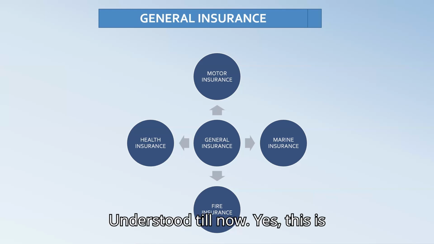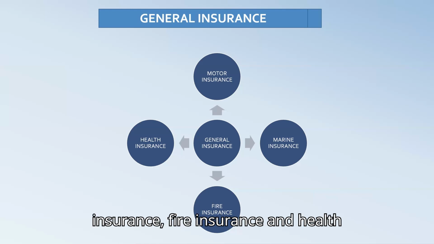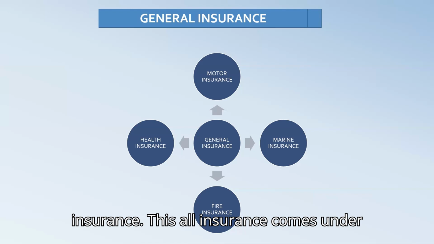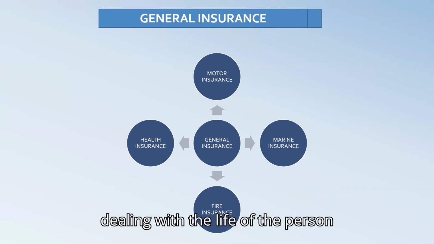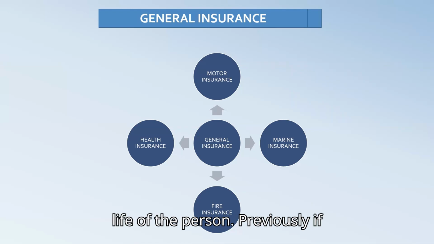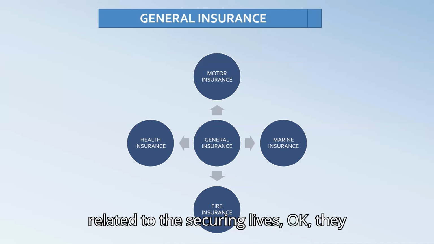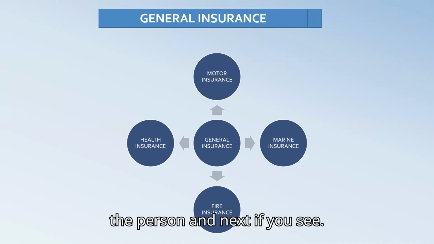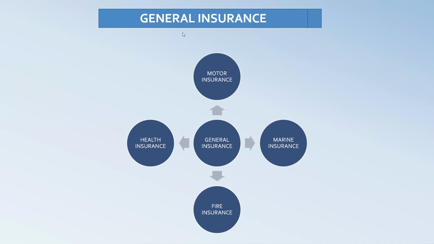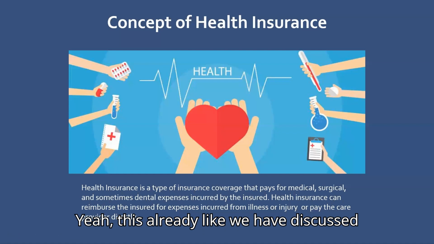Okay, understood till now? Yes, this is about your motor insurance, marine insurance, fire insurance, and health insurance. All these insurances come under general insurance, which are not dealing with the life of the person, right? Previously, whatever we have seen was everything related to securing the life of the person. And next, if you see, this we have already discussed in the last class.